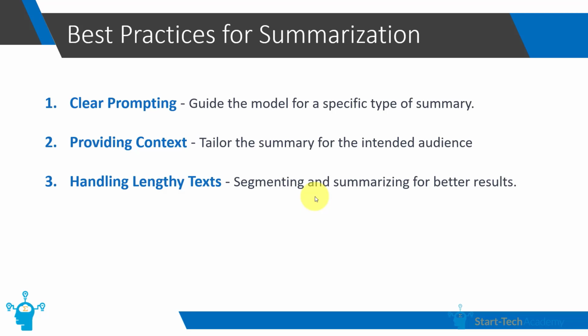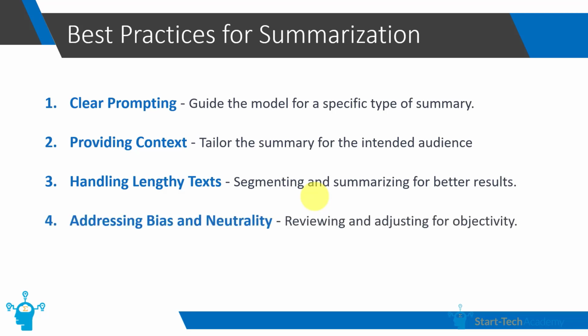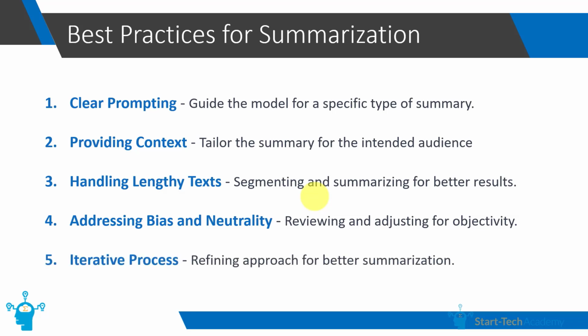Another thing to keep in mind is regarding bias and neutrality. AI models, including Google Bard, may carry bias from their training data. So always approach the summaries with a discerning eye. Review it and, if required, adjust it, ensure objectivity. Along with this, we have to understand that getting a perfect result from Google Bard is an iterative process. Perfection isn't always achieved in the first go.